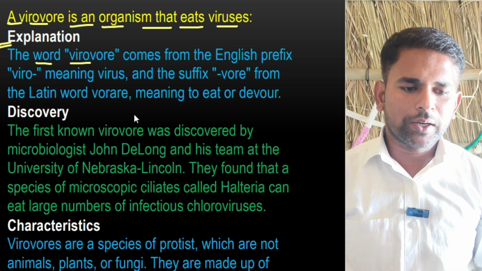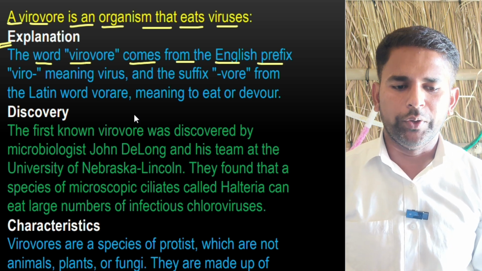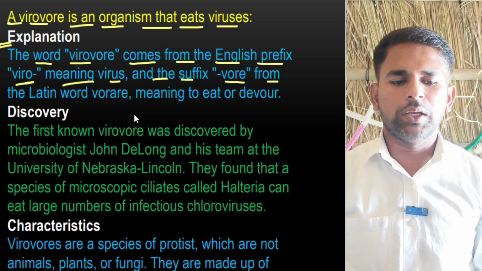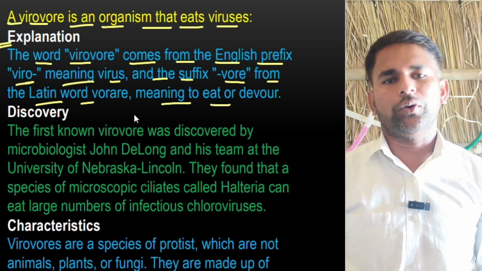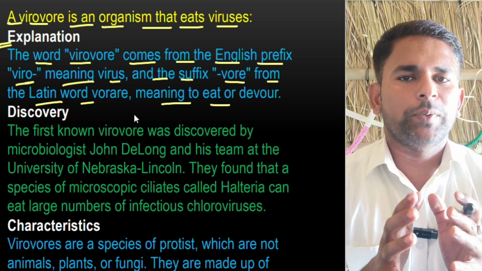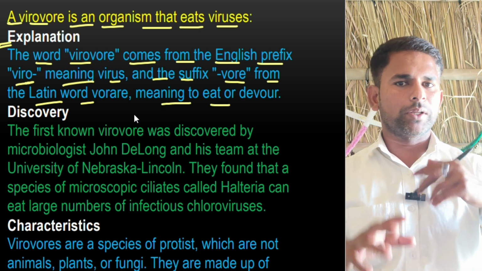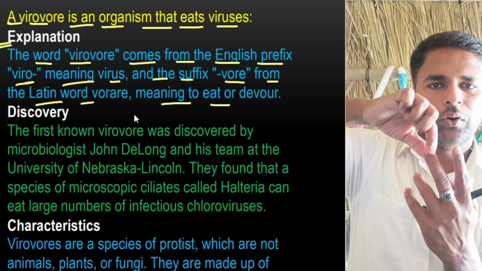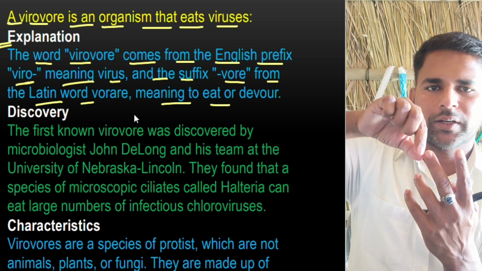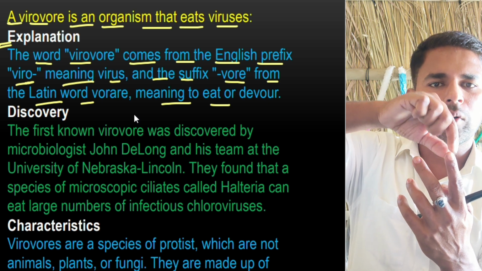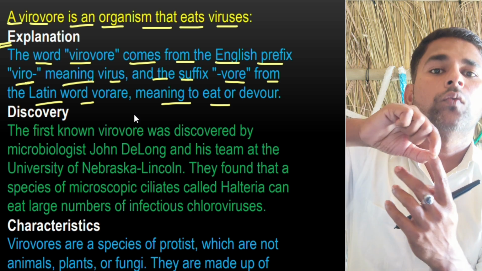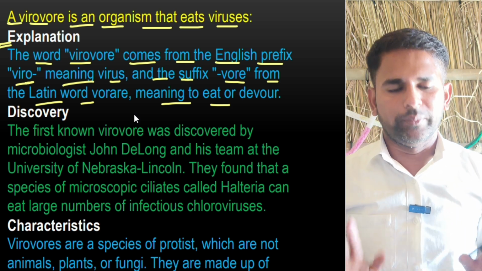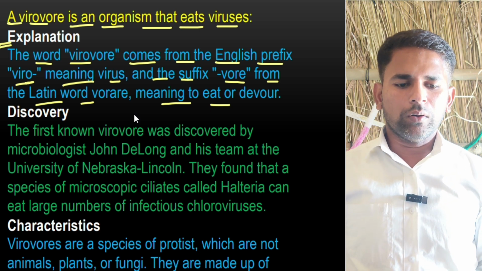The word virivore comes from the English prefix viro, meaning virus, and the suffix vor from the Latin word vorare, meaning to eat or devour. Basically, virivore is made by the combination of two words. One is viro, another is vor. Viro means virus, which we can consider as a prefix, and vor basically came from the Latin word vorare. The meaning of vorare is eat or devour, as mentioned there. No problem. So now, what about the discovery?